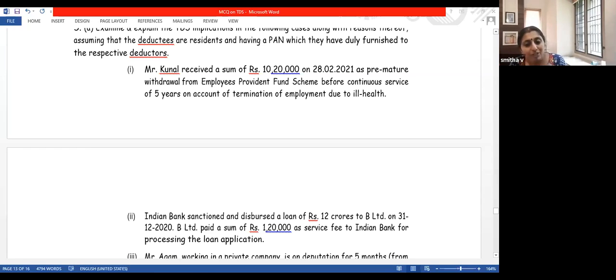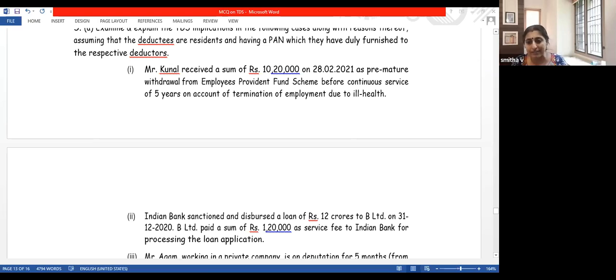Then, in the same chapter, same point, there was an exception: if you could not render 5 years of service because of reasons beyond your control, such as ill health or death, then the amount received will be exempt. So generally, if there is 5 years of service, the amount received from PF is exempt.